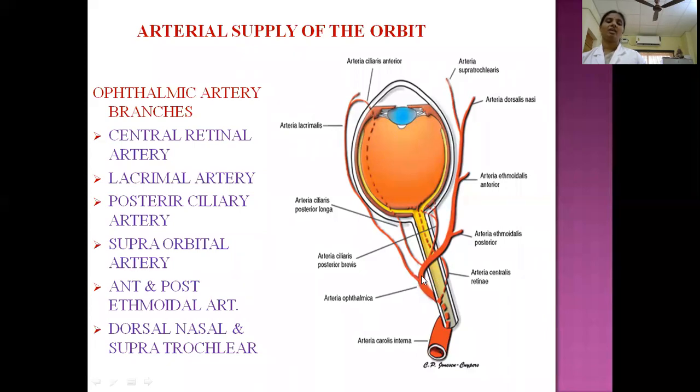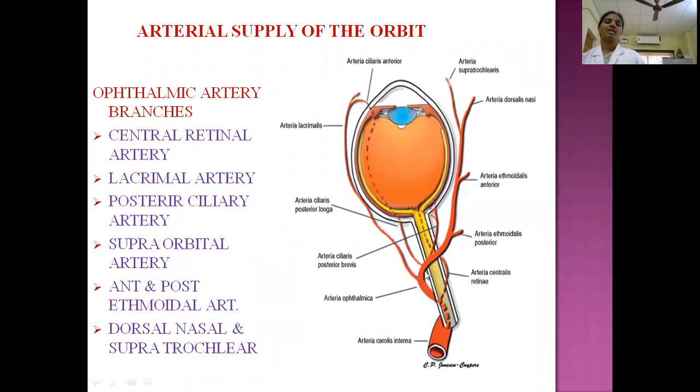Then if you identify the ophthalmic artery after crossing the optic nerve, first it gives off the anterior ethmoidal, then the posterior ethmoidal. Here are the posterior ethmoidal and anterior ethmoidal arteries. Then on reaching the medial angle of the eye, it terminates. The ophthalmic artery terminates into the dorsal nasal and infratrochlear arteries. This is the termination of the ophthalmic artery.